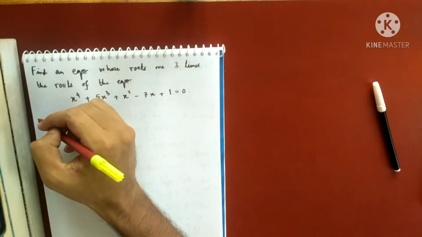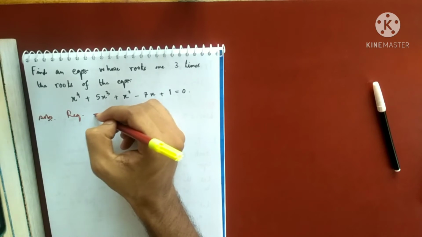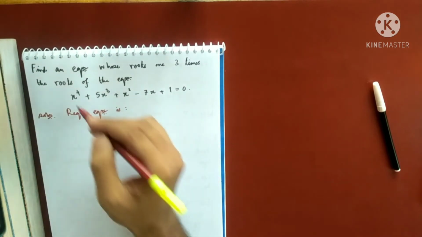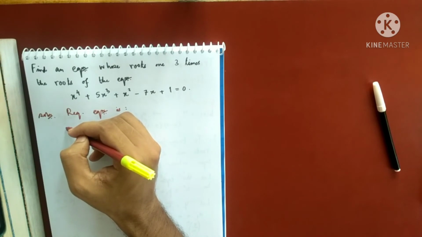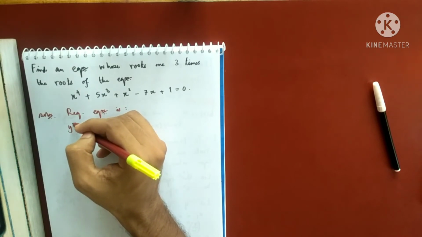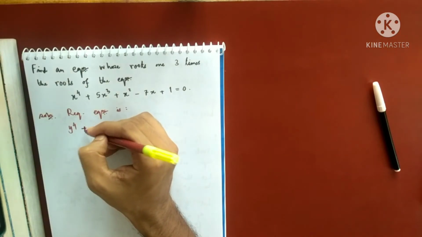So I can simply write the solution now. The required equation is, so what is the required equation? The leading coefficient remains the same. You can also write in terms of y or in terms of x. Anyways, I am writing in terms of y for the time being. So y to the power 4, and then you keep on multiplying.